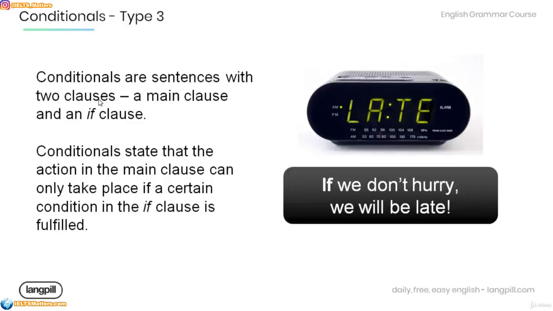Remember that conditionals are sentences with two clauses, a main clause and an if clause. Conditionals state that the action in the main clause can only take place if a certain condition in the if clause is fulfilled. Have a look at the example over here. If we don't hurry, we will be late. This is a conditional sentence, and it's used to state that the action in the main clause, being late, will take place if we don't hurry.